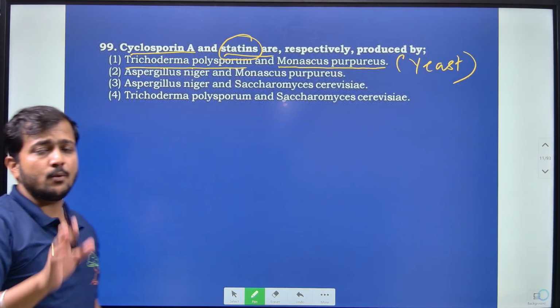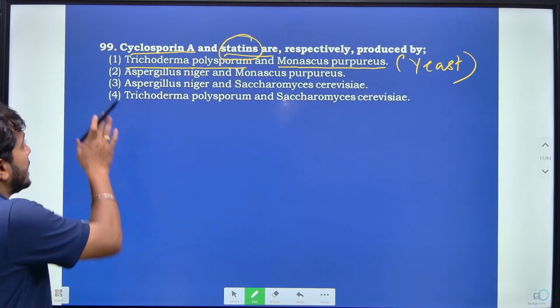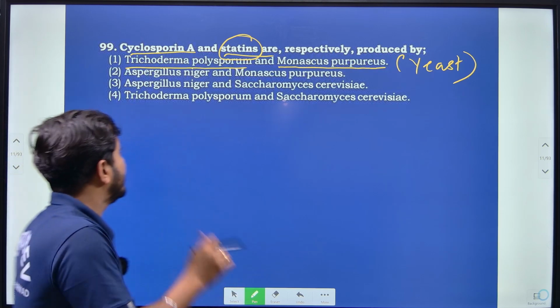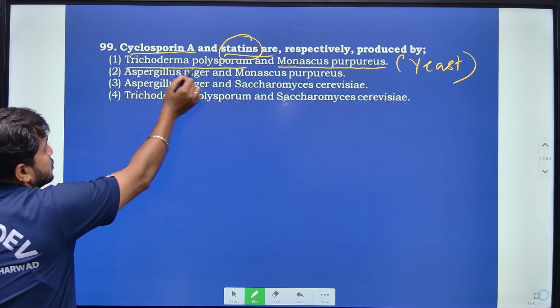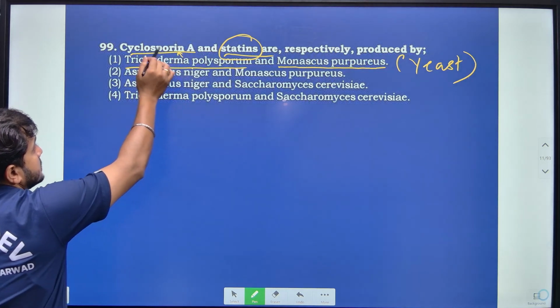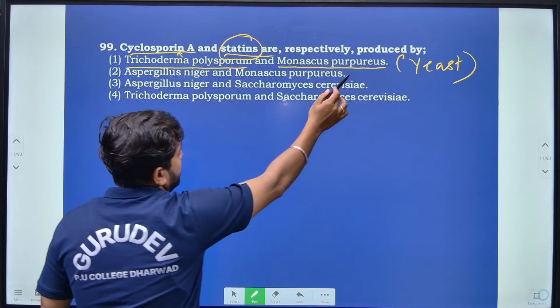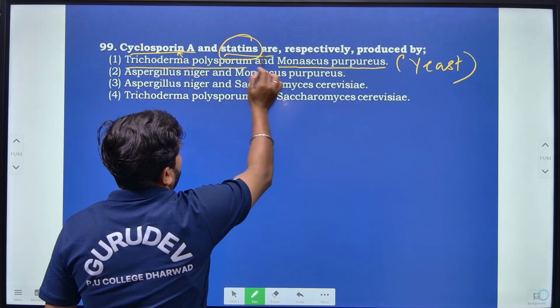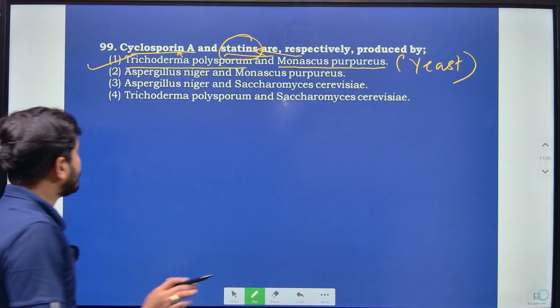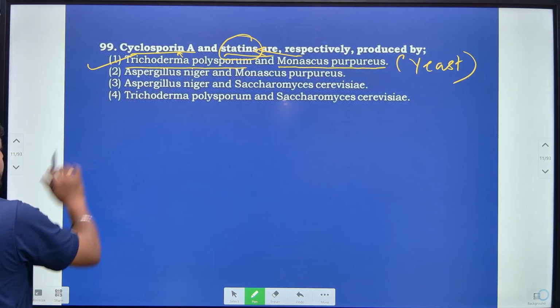Statins are known to be clot busters, and cyclosporine is known as the immunosuppressive agent. So cyclosporine A is isolated from Trichoderma polysporum, and Monascus purpureus produces statin. So here option 1 is correct, right?